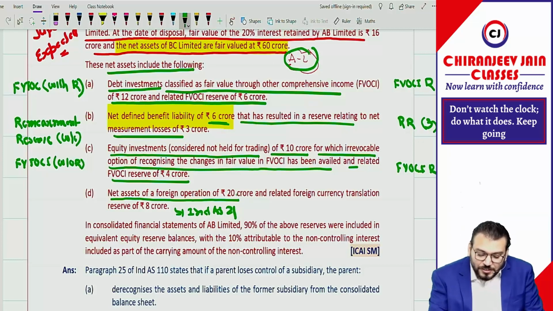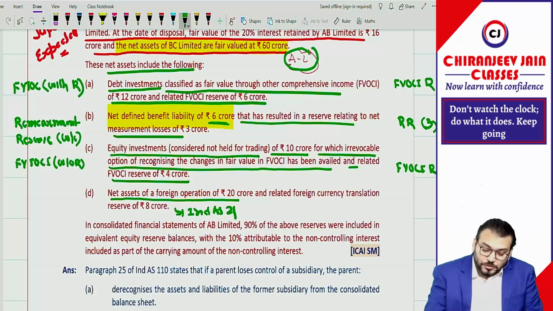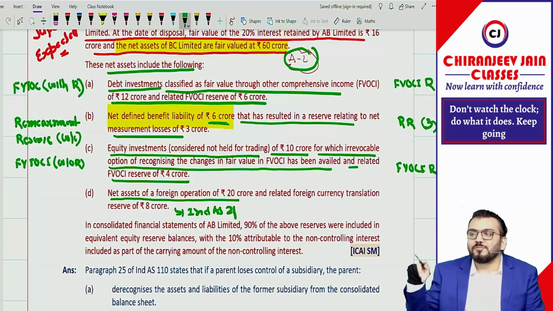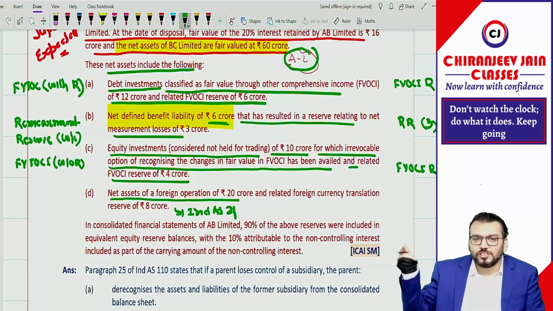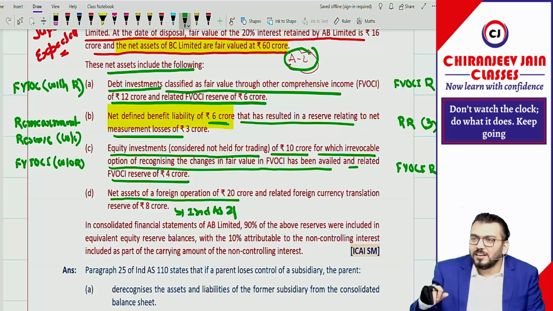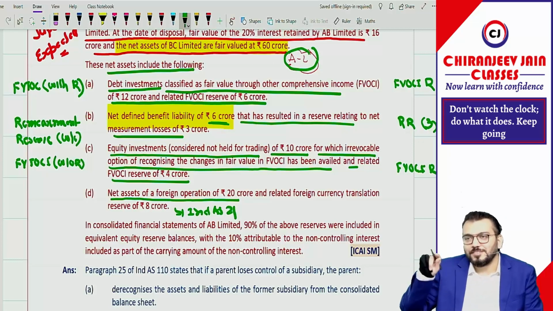So net asset of a foreign operation of 20 crore is included in net asset, which we are not discussing right now. Now, the related foreign currency translation reserve. For this we need Ind AS 21. Ind AS 21 says that if there are foreign subsidiaries, associates or joint ventures, we need to translate the balance sheet from foreign currency to Indian currency. Due to that translation, there will be some difference. The difference will be transferred to FCTR, foreign currency translation reserve, through OCI.